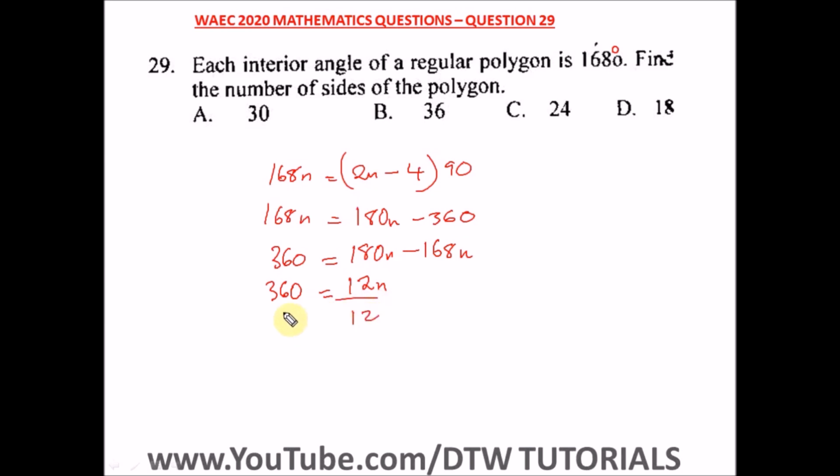So divide by 12, divided by 12. This will cancel out. 12 in 360 will go how many times? 30 times. So we have 30 is equal to n, and n is equal to 30. So the number of sides of the polygon is 30. So n is equal to 30, and our right option here is option A.